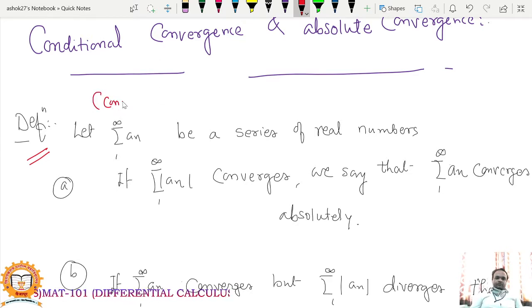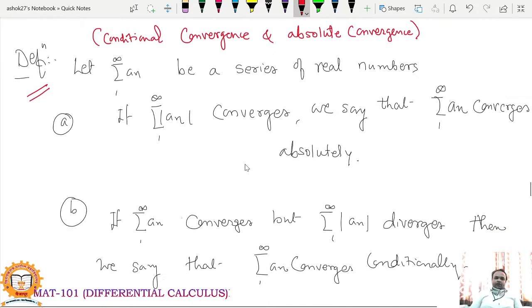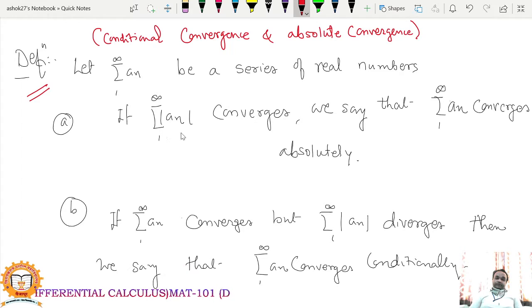See, so let summation a_n be a series of real numbers. So first, if the series of mod a_n converges, we say that summation a_n converges absolutely.